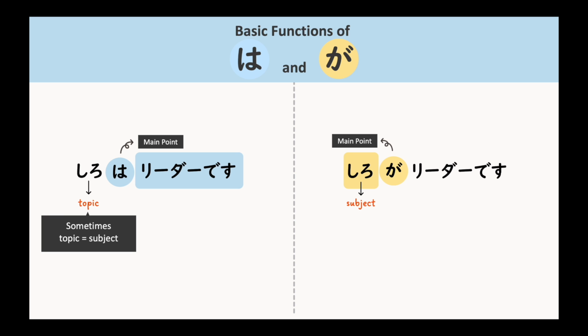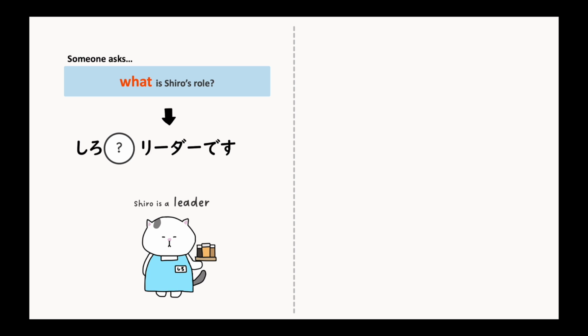Next, we'll go over some scenarios and learn how the meaning or the nuance changes between wa and ga. Let's consider a scenario where someone asks, what is Shiro's role? We know Shiro is a leader, so the answer would be, Shiro is a leader, or even just leader, because that's the main point. So in this case, we use wa and say, Shiro wa leader desu.